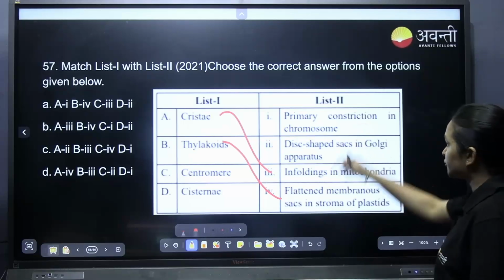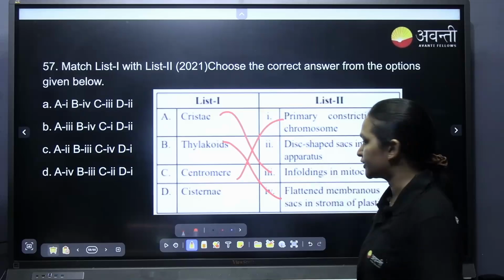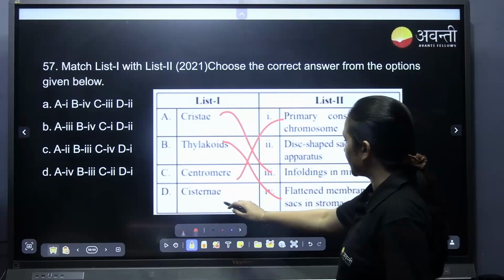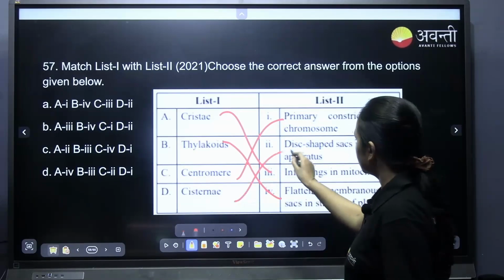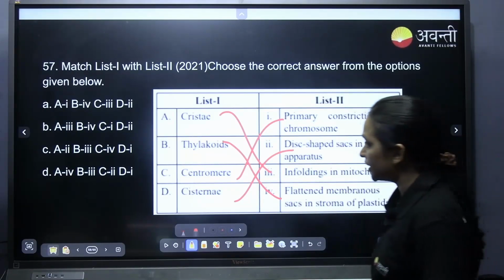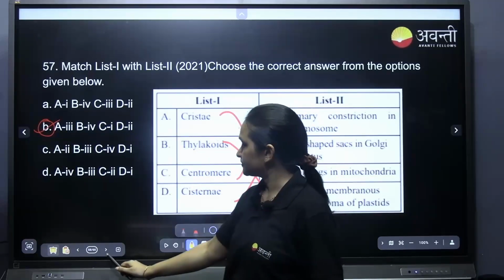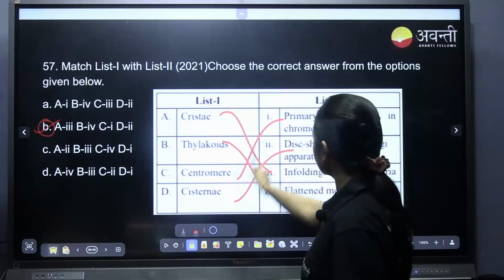Centromere, primary constriction in the chromosome. Secondary constriction forms the satellite. Cisternae is in the Golgi. So which means A3B4. B for Bombay is the right answer. C1D2.